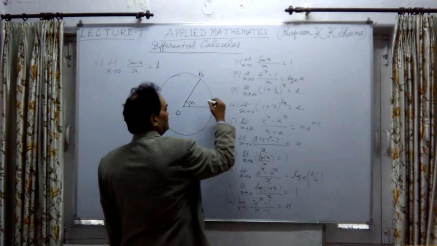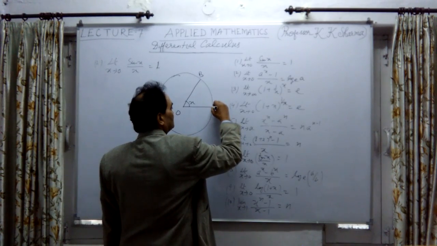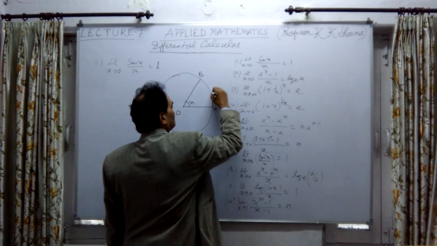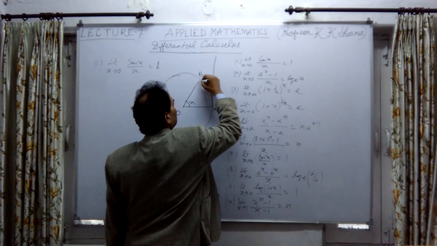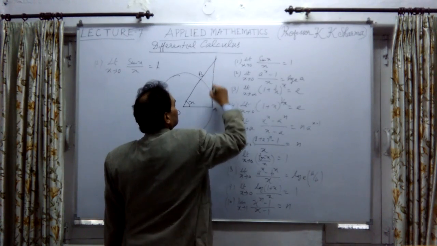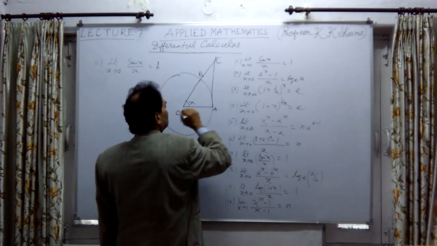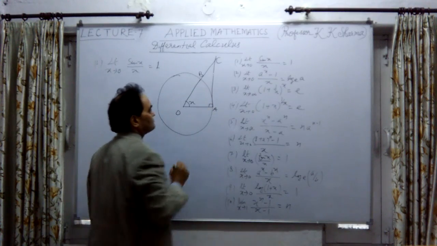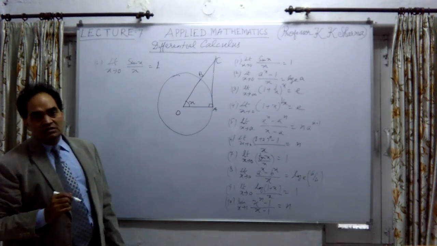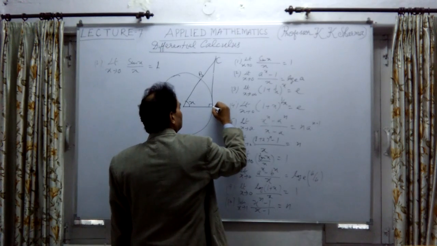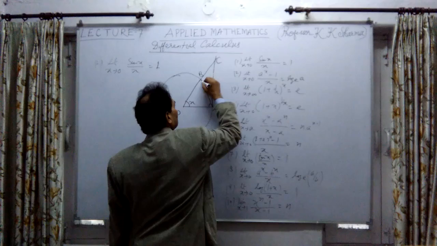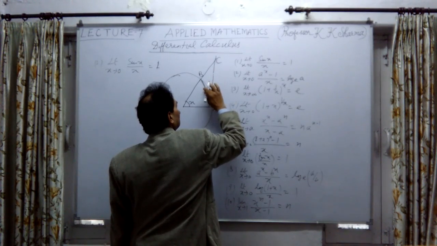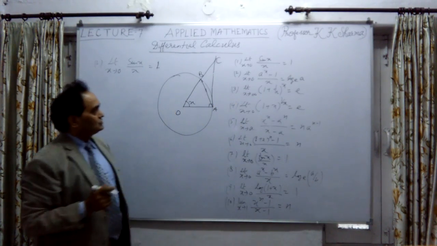Now if I drop a perpendicular OC like this and extend OB up to C, meeting AC at C, this is a right angle triangle OAC. Now join AB. This is a straight line AB.